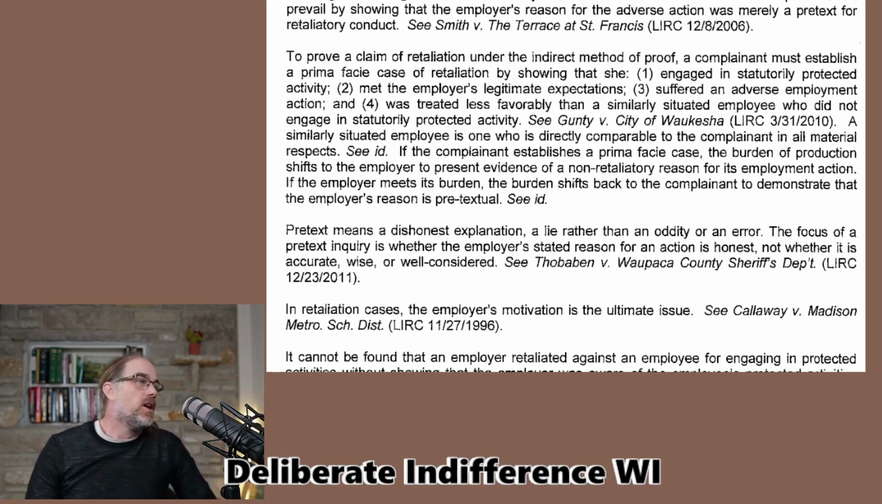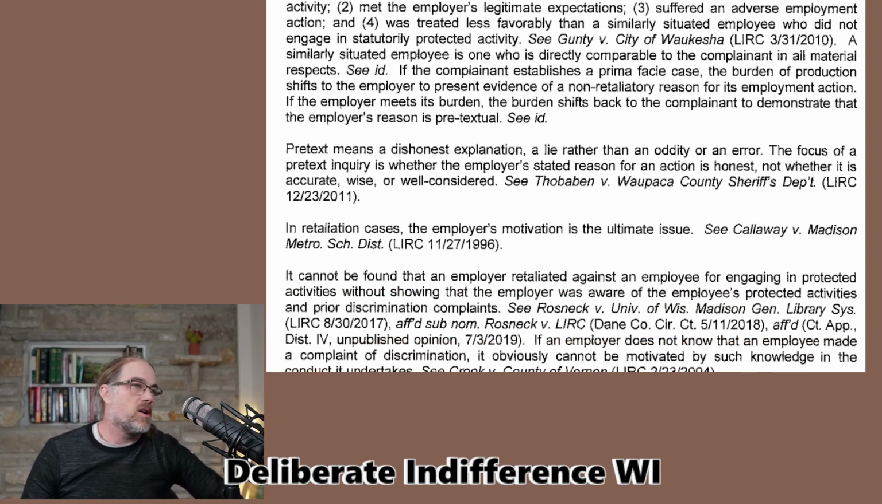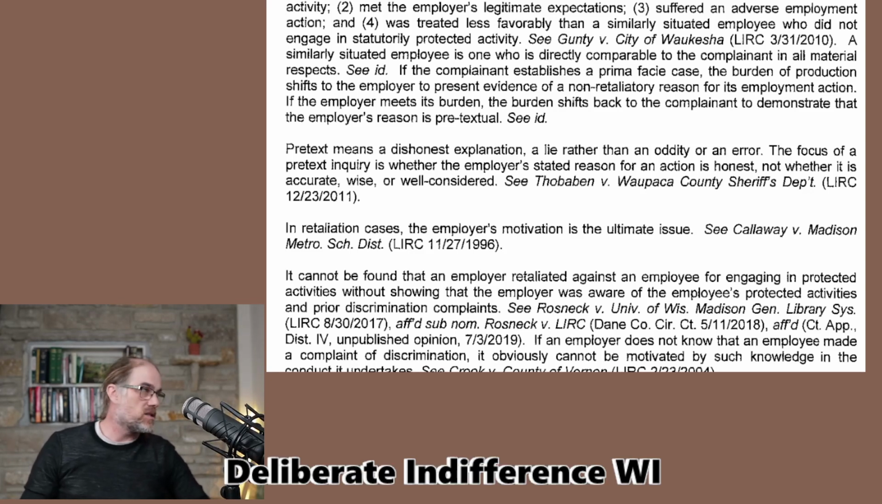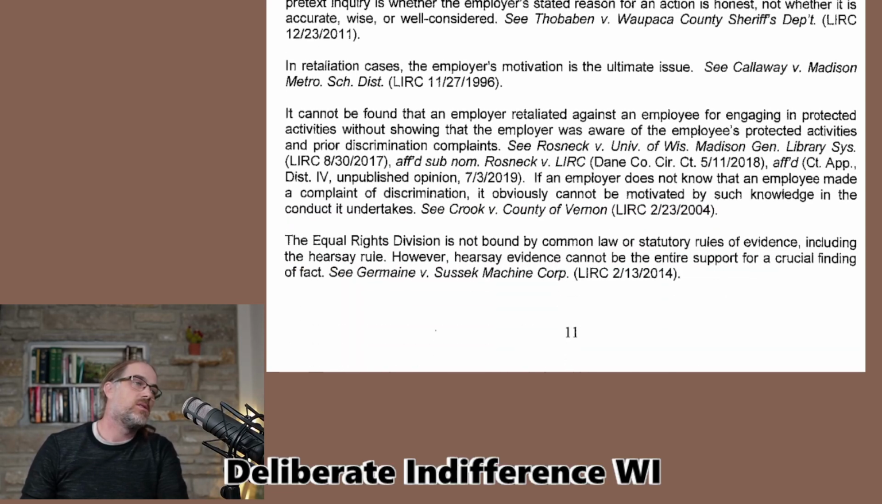Okay. Pretext means a dishonest explanation, a lie rather than an oddity or an error. The focus of the pretext inquiry is whether the employer's reason is honest, not whether it's accurate. That's fair. Because courts say that they're not trying to act as a super employment tribunal, meaning second guessing the employer's reason. In retaliation cases, that's also true, the employer's motivation is the ultimate issue.